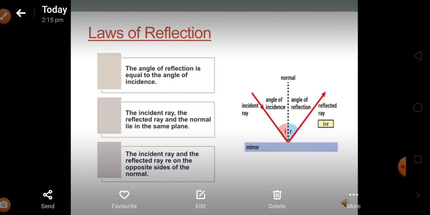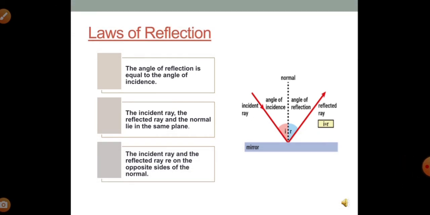Now I will repeat all the 3 laws again. The angle of reflection is equal to the angle of incidence. Second, the incident ray, the reflected ray and the normal lie in the same plane. And third, the incident ray and the reflected ray are on the opposite sides of the normal.